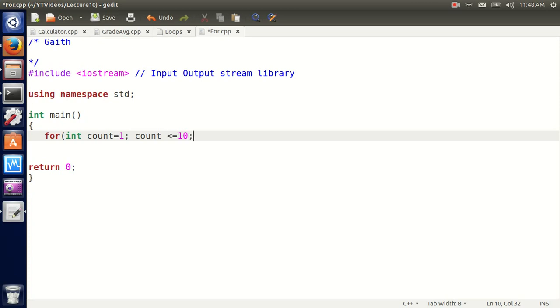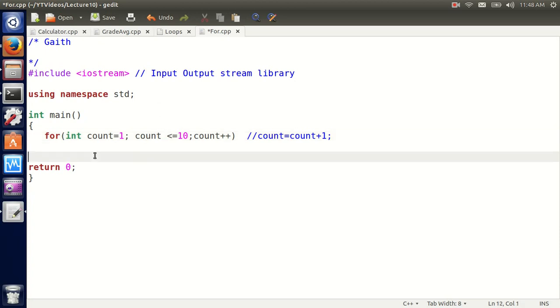Semicolon, remember guys, semicolon. Then I'm gonna be incrementing, count plus plus, or instead you can say count equals count plus 1. It's the increment, adding 1 each time. So let's run this. What do you think it's gonna do?